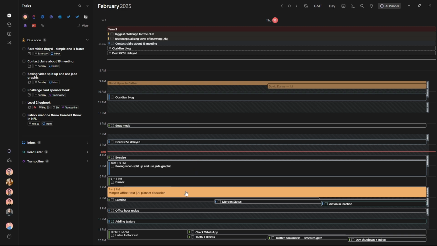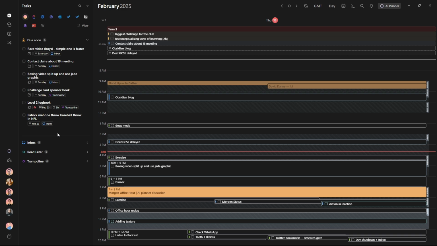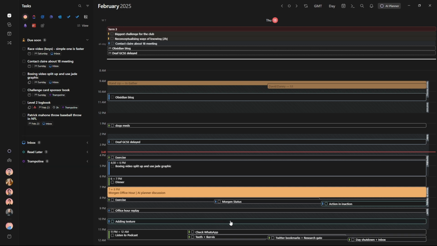And then for the final frame of the day, I actually have a social frame which has all of the extra small tasks inside of Morgen. So if there's something really small that I could quickly do while I'm going downstairs or going out with friends or family or wherever, that can be suggested inside this frame, which as you can see is just something to quickly check through. That wasn't suggested by the AI planner, that was me just dumping it in there, I think, when I did an ASAP reschedule from the previous day.